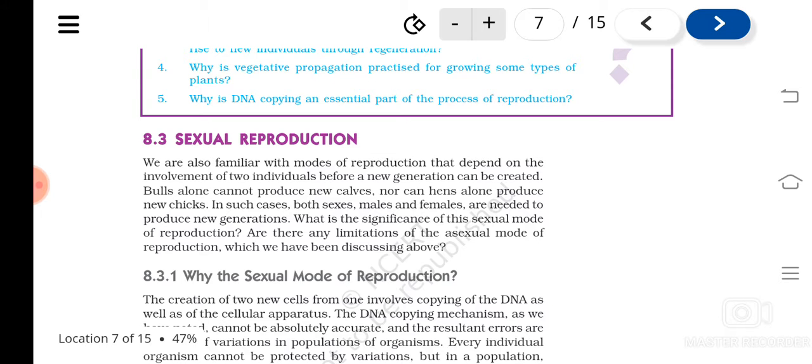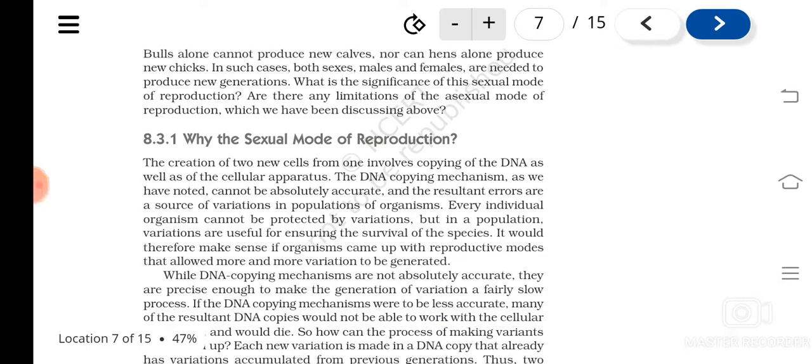Now, sexual reproduction we have seen. In it, there are two types of parents, both the male parent and the female parent. Understood? And there is copying of the DNA. Copying of DNA takes place, and as copying of DNA is not absolutely accurate, there will be certain errors, and that will be the source of variation in the population. So there can be some errors or mistakes, and that will result in the production of variation, and that is very important for evolution to take place.